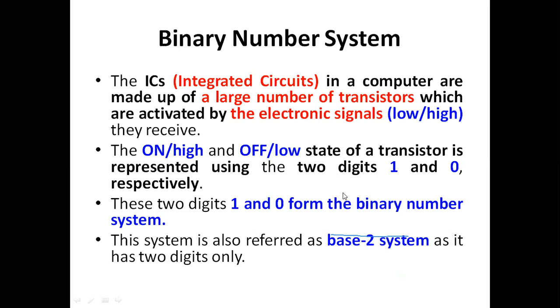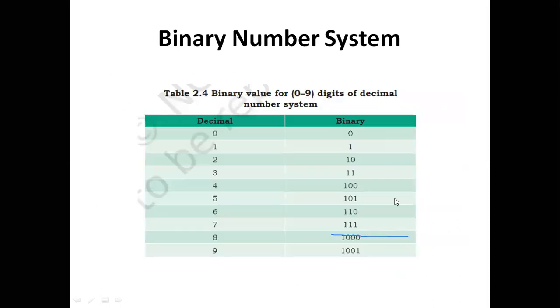The computer machines understand only one system, called binary. Here, the 0 to 9 digits are called decimal values, and for the 0 to 9 digits, the corresponding binary values are indicated here.